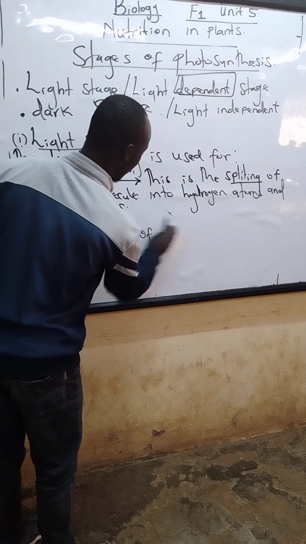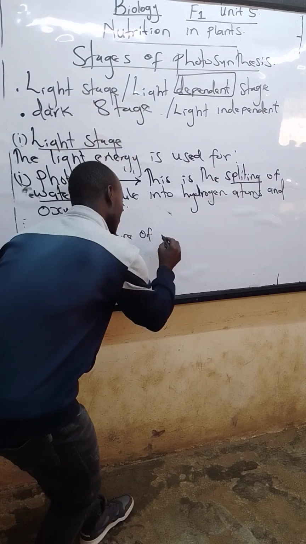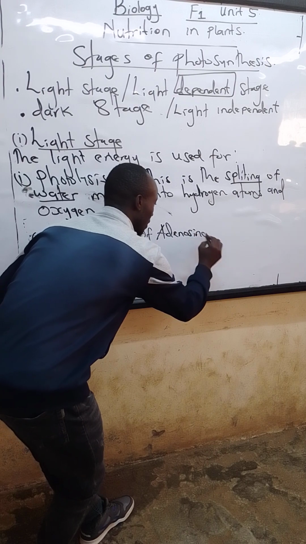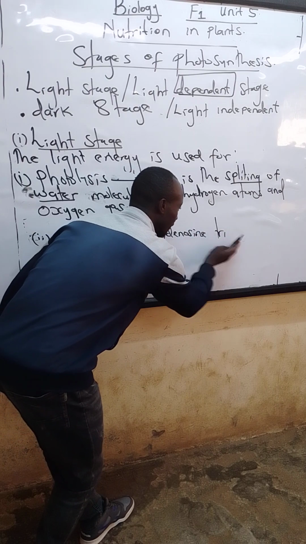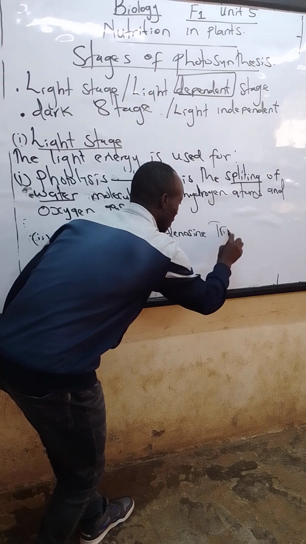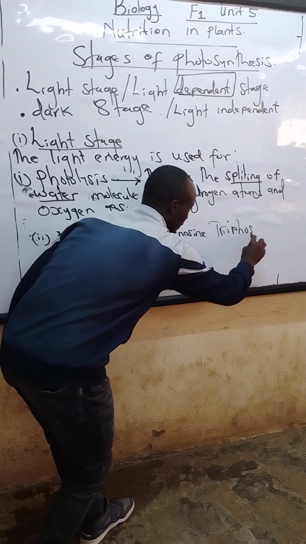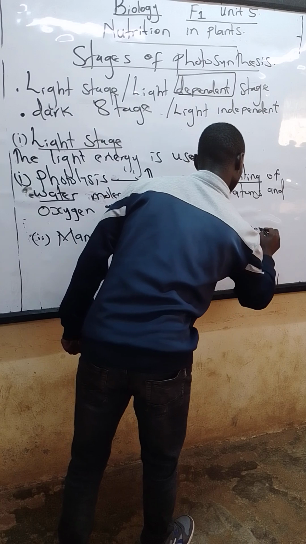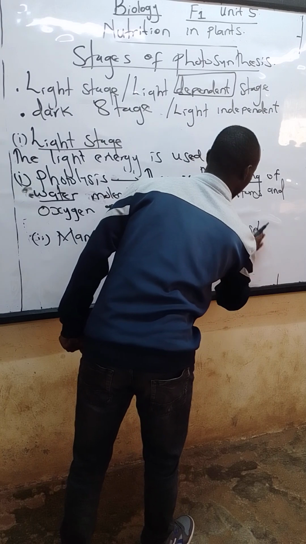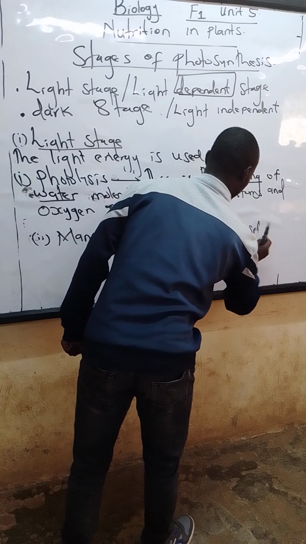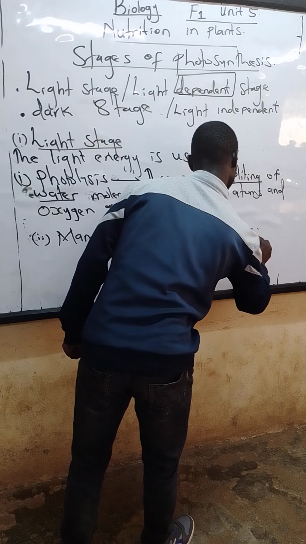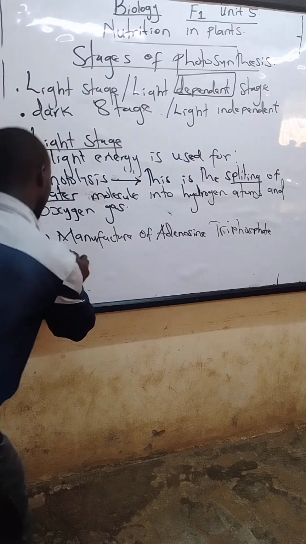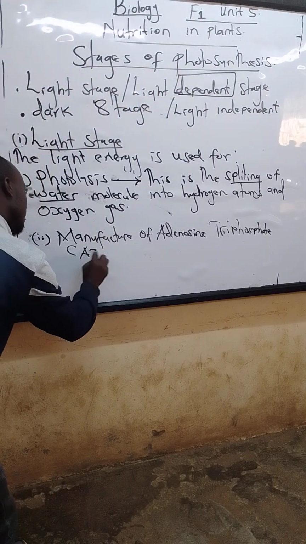Let's write it in full so that you can see: manufacture of adenosine triphosphate, in brackets, ATP.